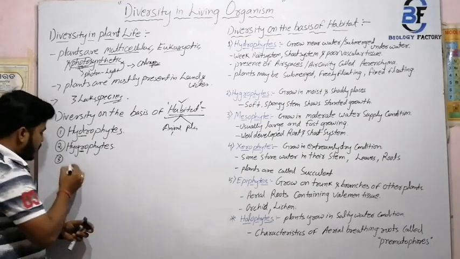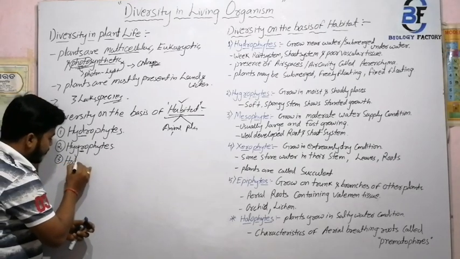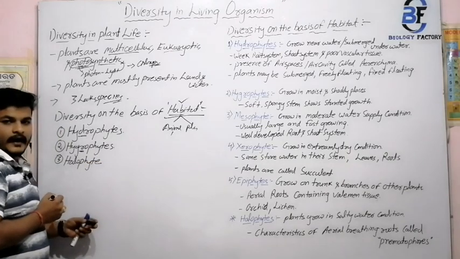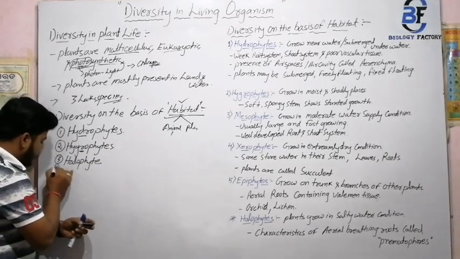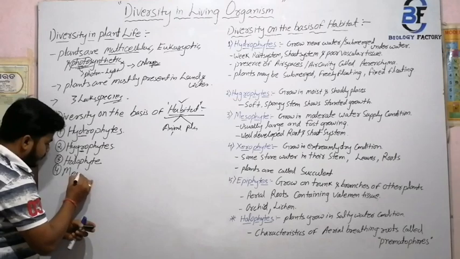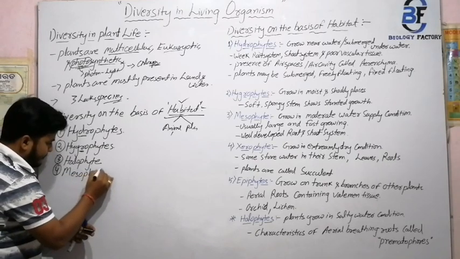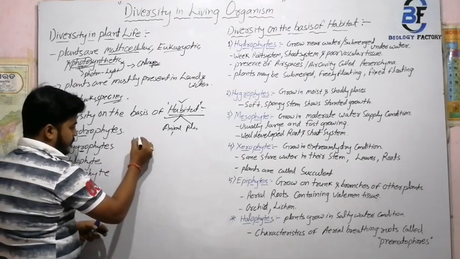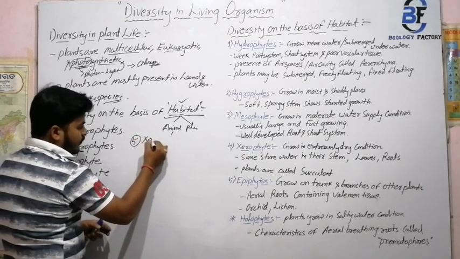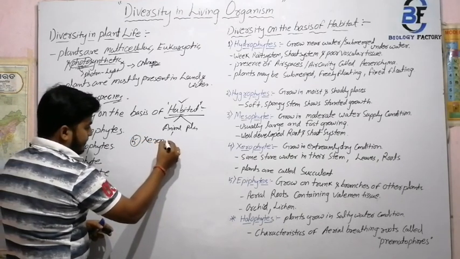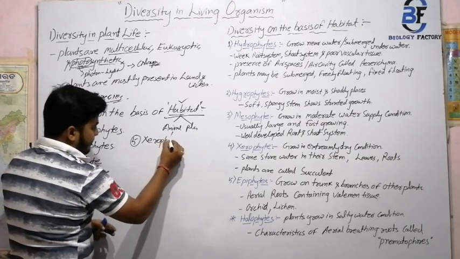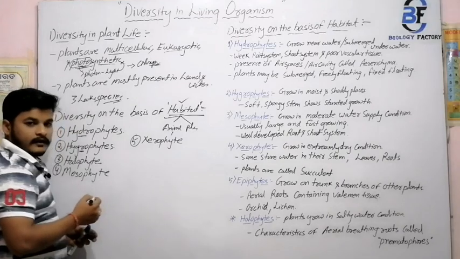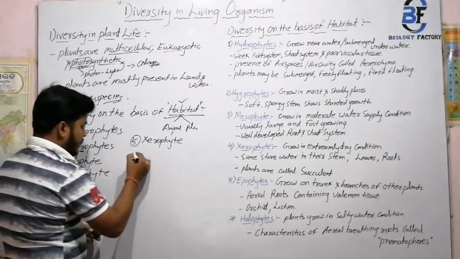The third one is halophytes. The fourth one is mesophytes. The fifth one is xerophytes. And the sixth one is epiphytes.